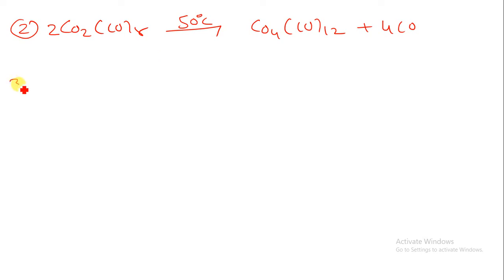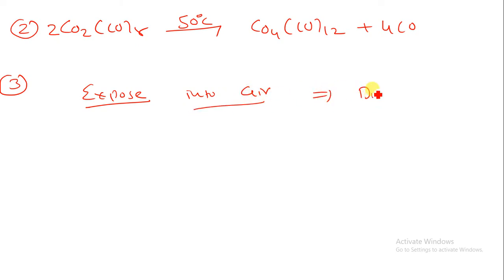Now the third property: it is converted into the deep violet basic carbonate of cobalt on exposure to air. When we expose this compound to air, it converts into a deep violet color.